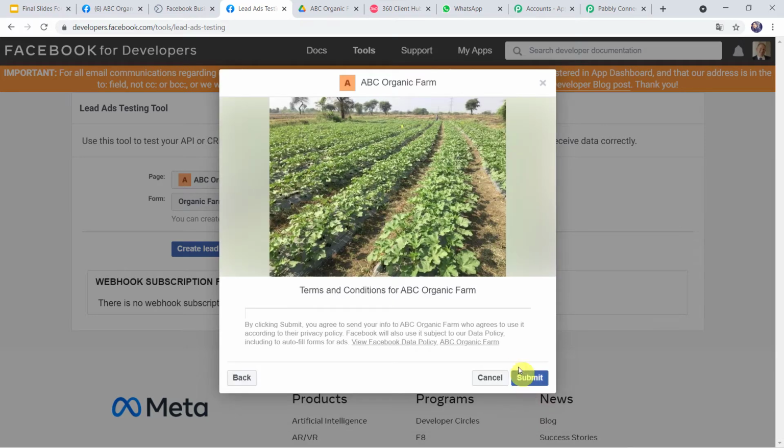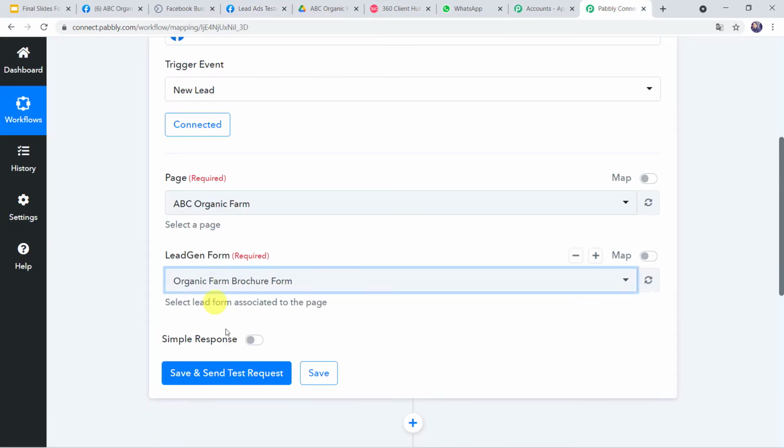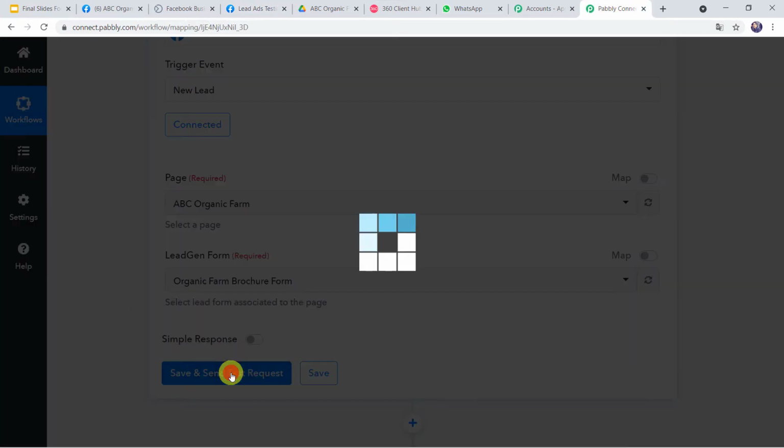Click on next and submit. Thanks, you are all set. Okay, let's go to Pabbly Connect. And now let us click on save and send test request.